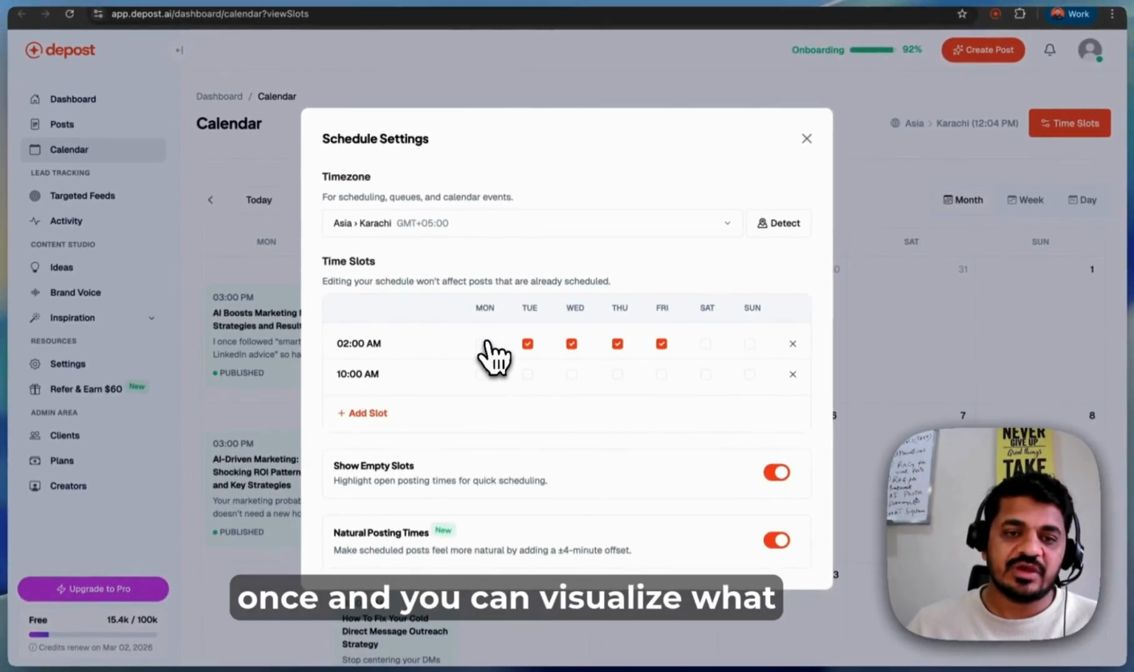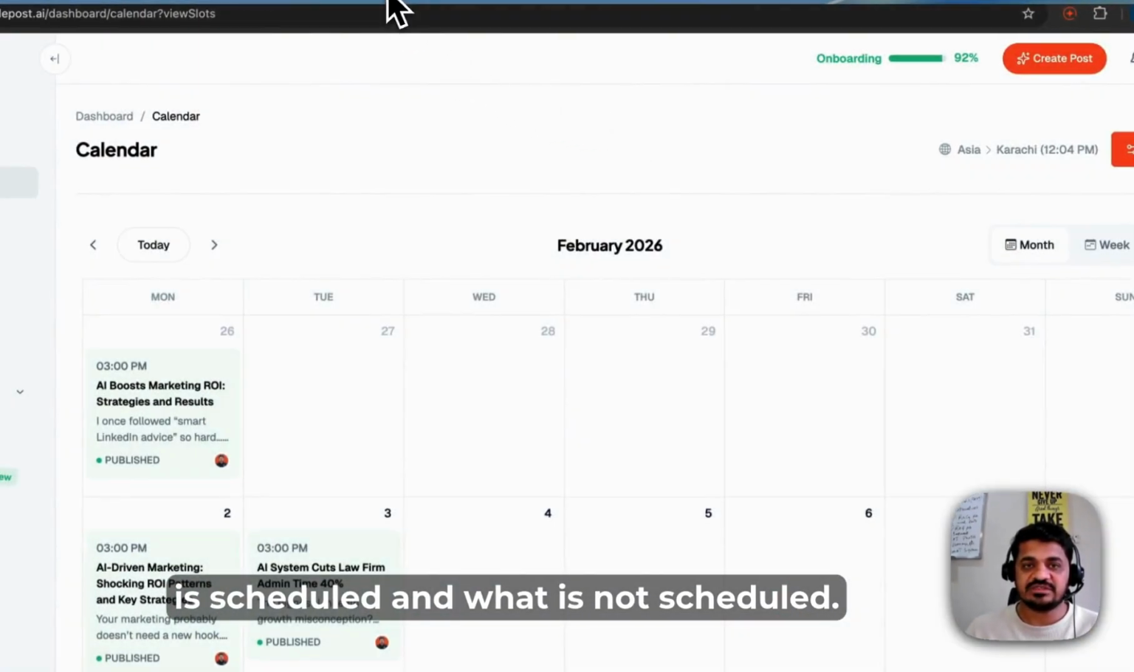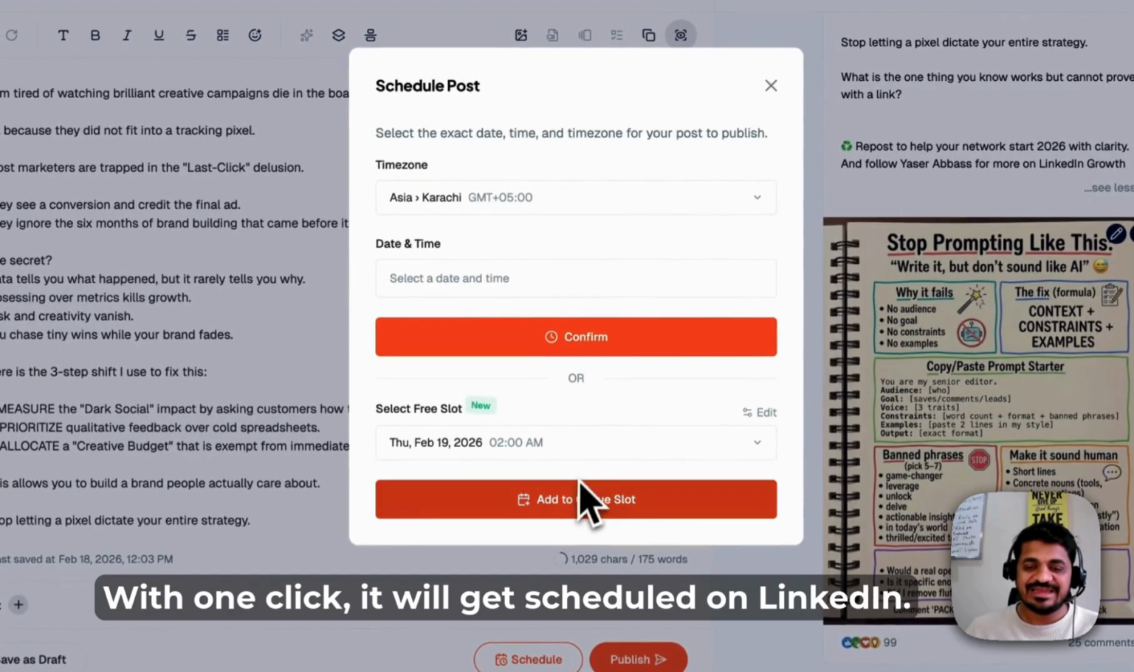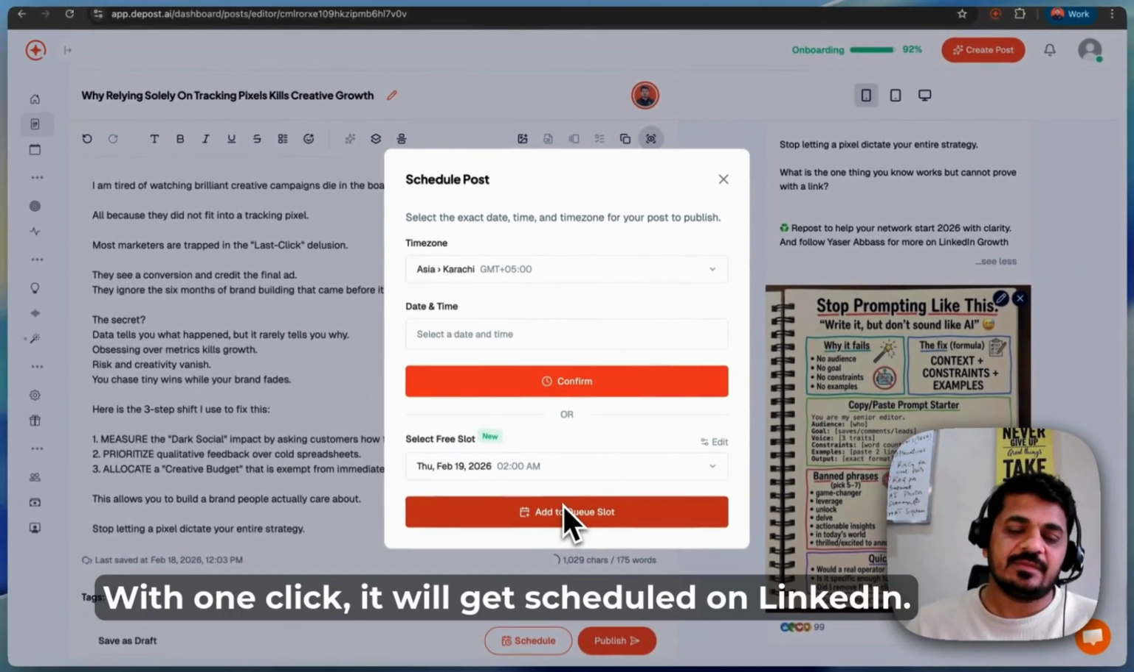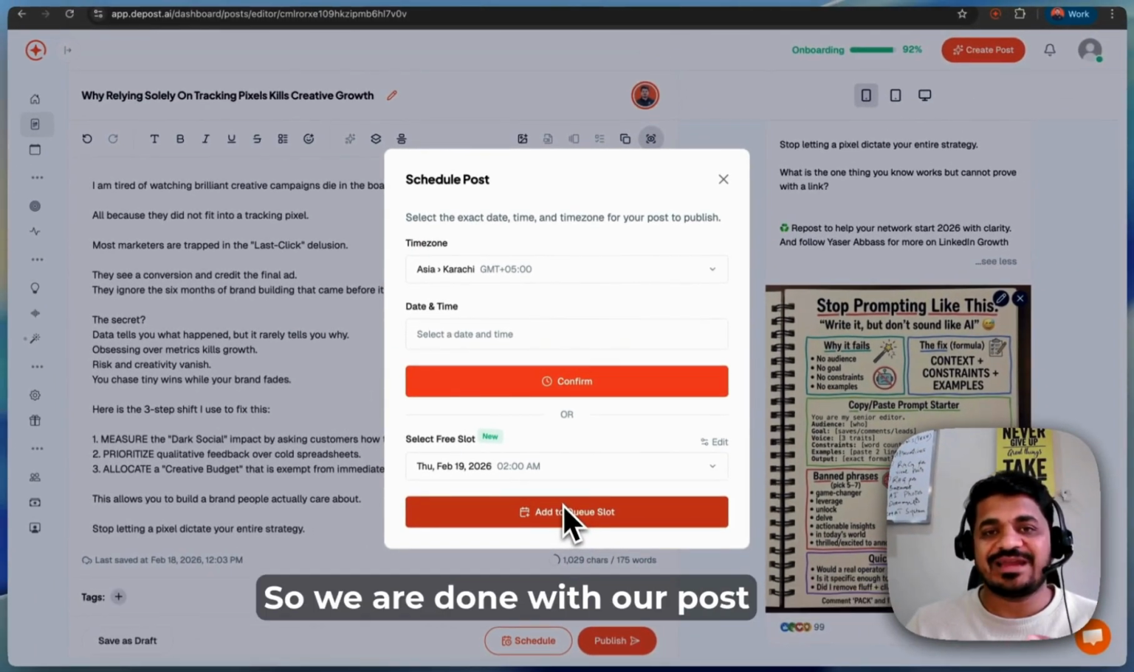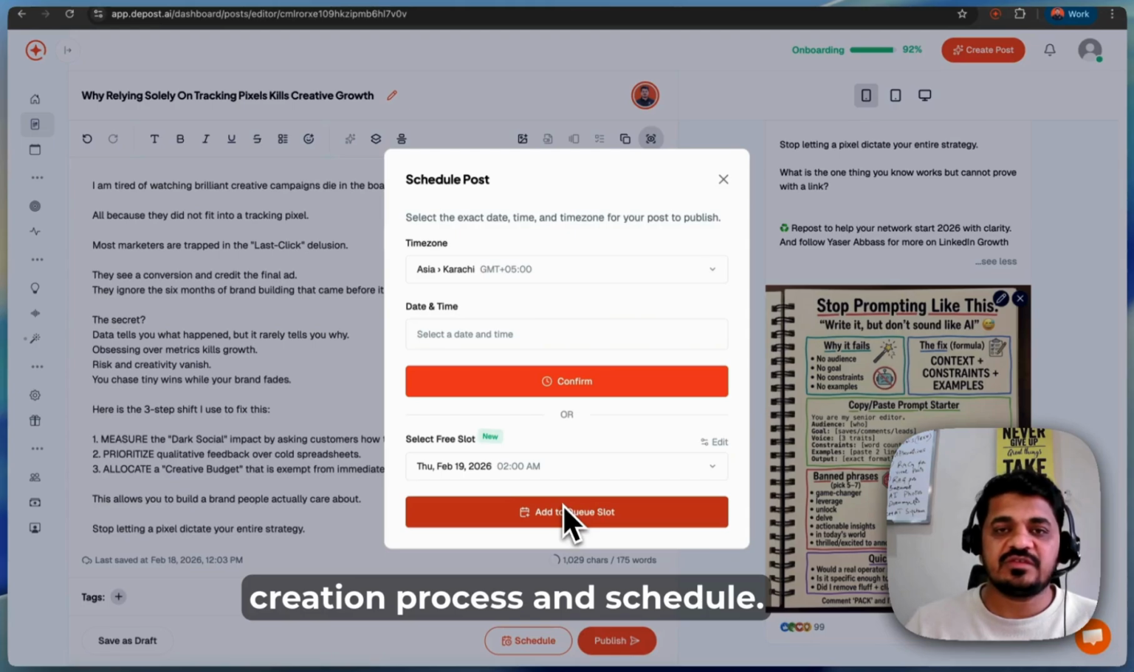and you can visualize what is scheduled and what is not scheduled. With one click it will get scheduled on LinkedIn. So we are done with our post creation process and scheduling.